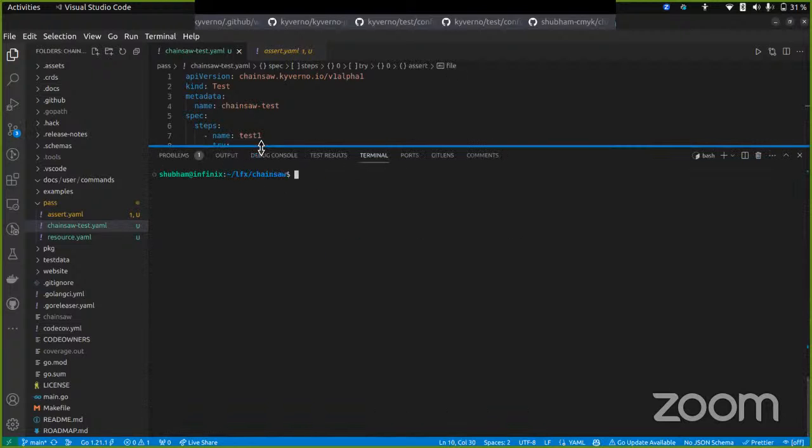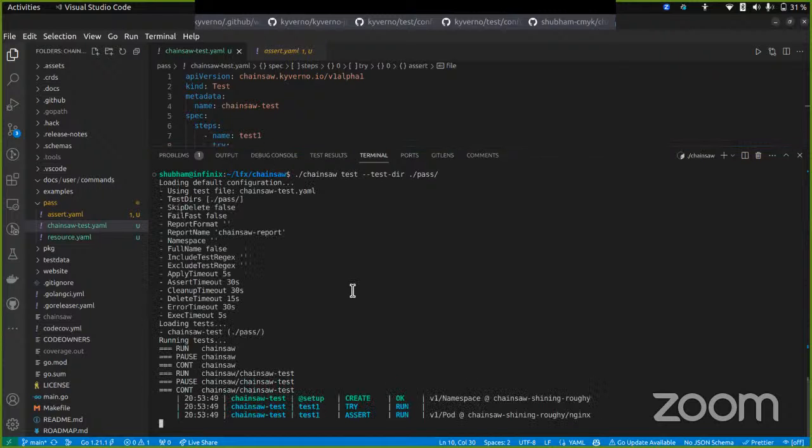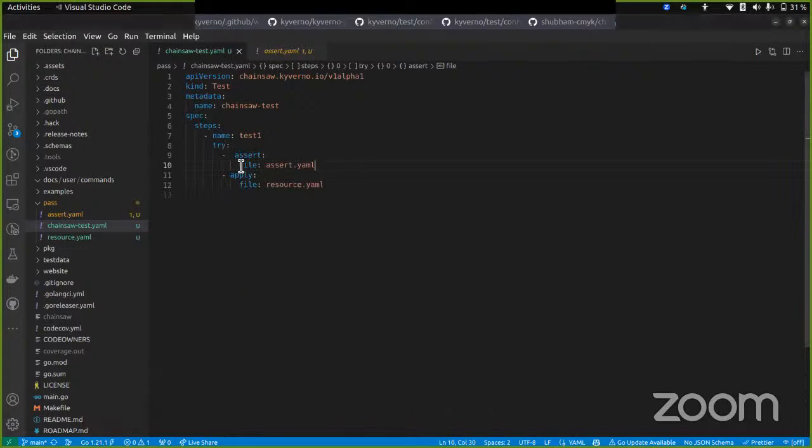In 15 seconds, it would just time out and fail. Your question is valid because in a single operation we could have multiple things. I could simply do this: apply, and the file could be anything, ABC. We will definitely get a validation error over here because in a single operation we can't provide two different operations.